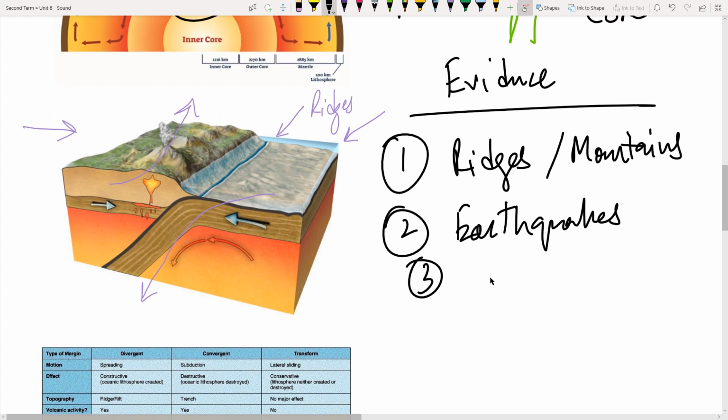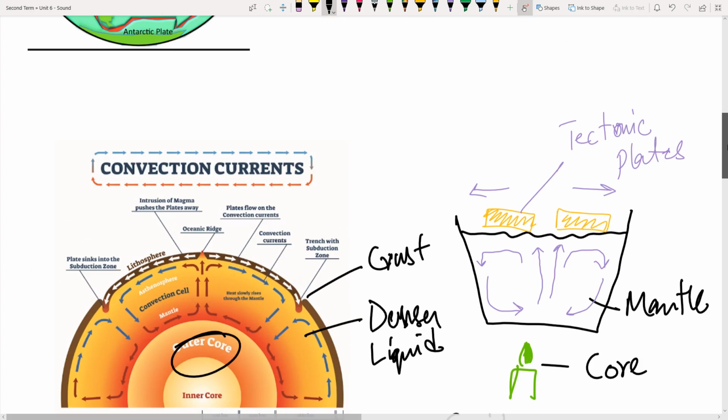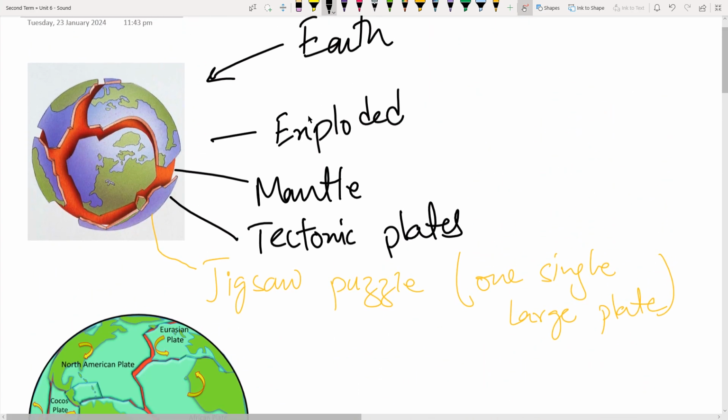Number three, we say that the fossils, right? Obviously, over here in the first image, as I said, if one part of the dinosaur was here and the other part of the dinosaur was found on another piece of the continent, we can say that probably these two ends, which are no more together, would have been together at some point, right? So the fossils also give us this idea.